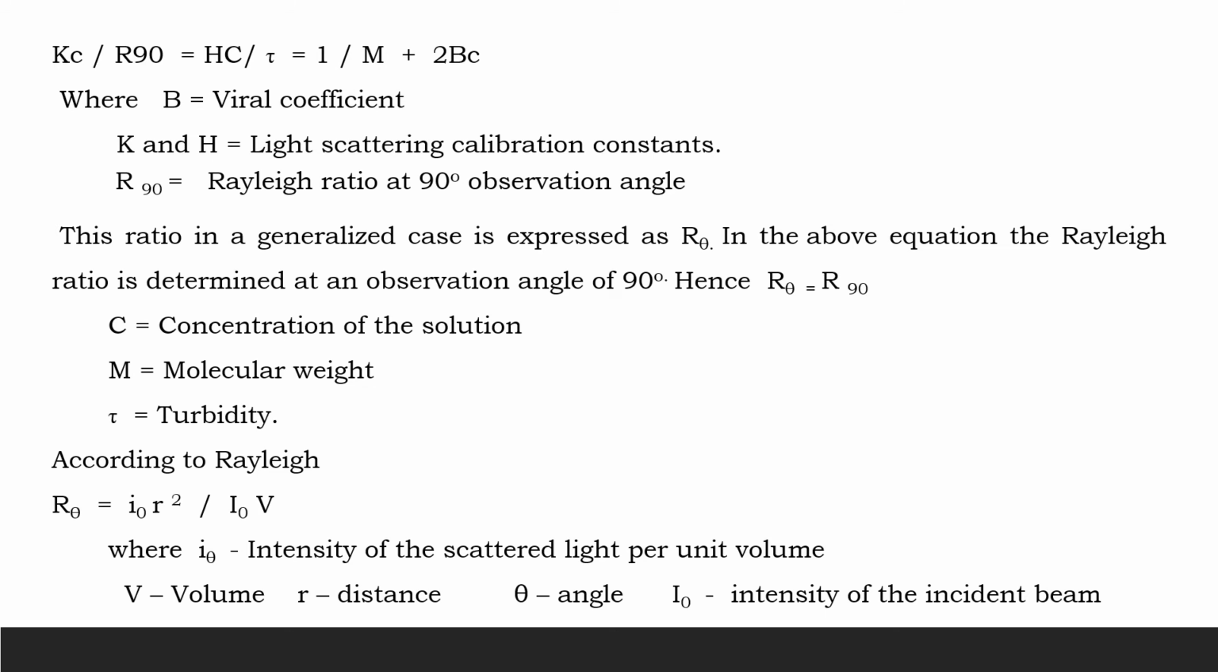Now, according to Rayleigh, R theta is equal to I theta r square by I naught V, where I theta is the intensity of the scattered light per unit volume, V is the volume, r is the distance, theta is the angle, and I naught is the intensity of the incident beam.